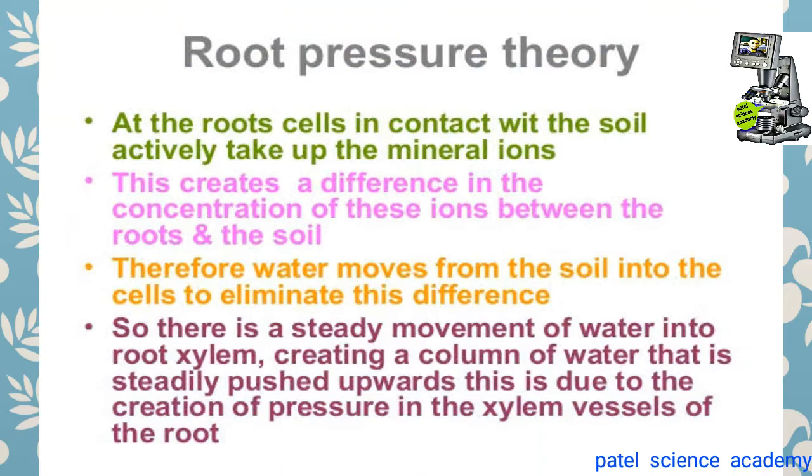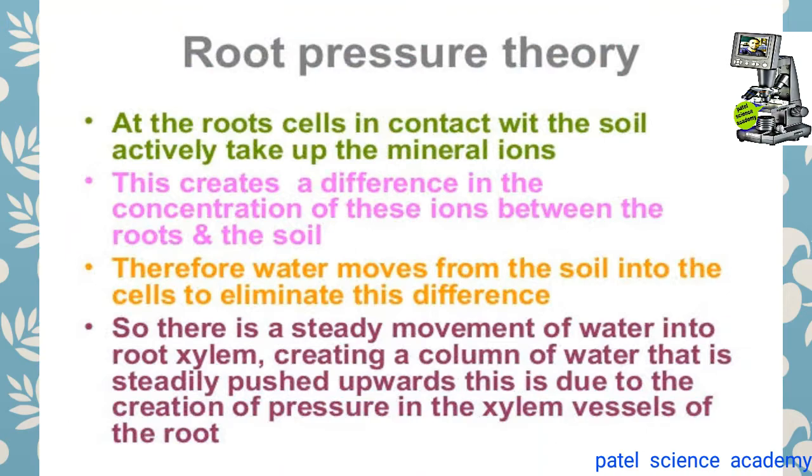J. Priestley proposed this theory. When a stem of a potted plant is cut a few inches above the soil by a sharp knife, the xylem sap is seen flowing out or oozing out through the cut end. This exudation at the cut end of the stem is a good proof for the existence of the root pressure.